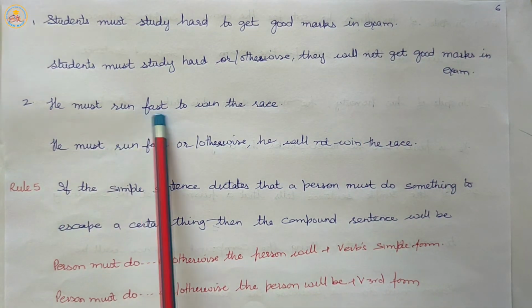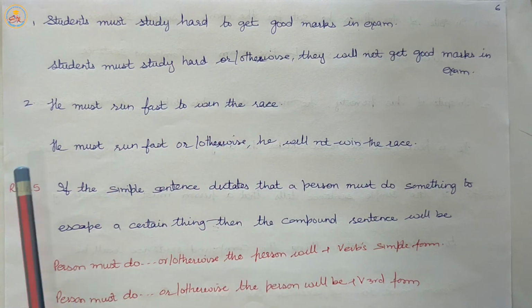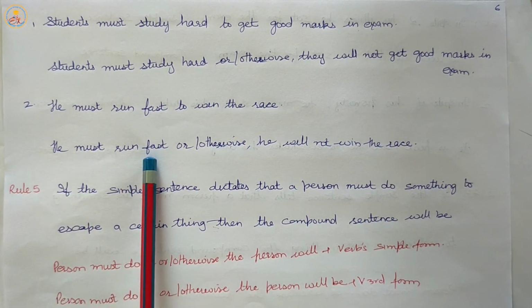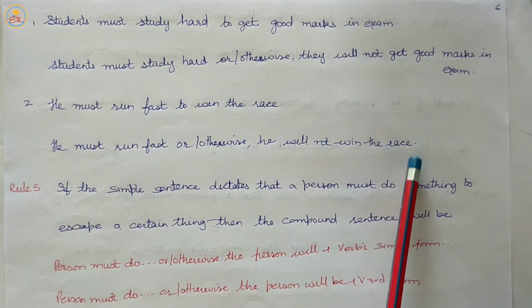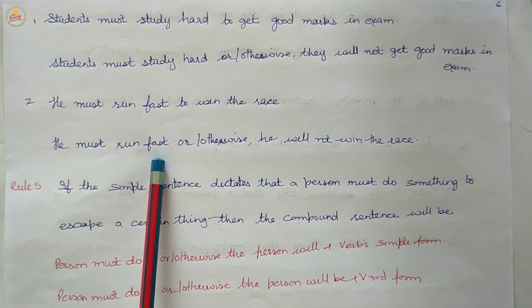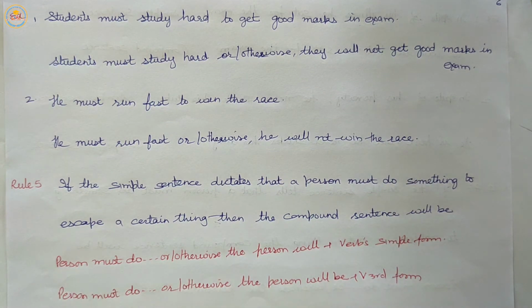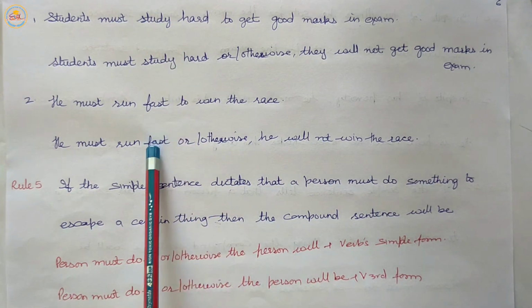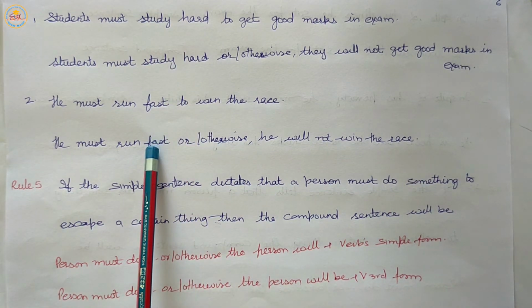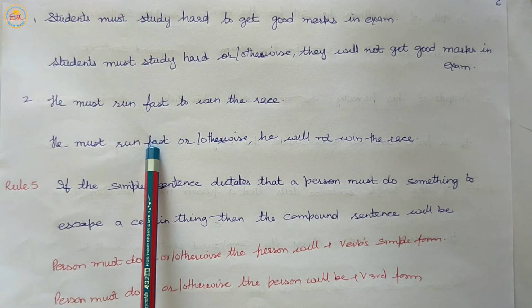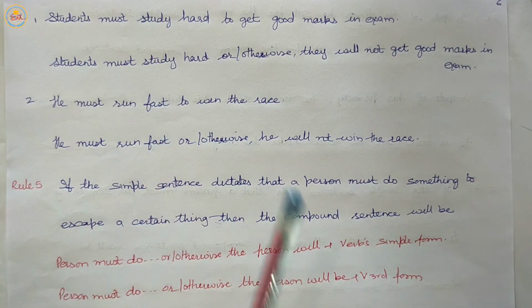He must run fast to win the race. He must run fast or he will not win the race. He must run fast, otherwise he will not win the race. So, with these two examples, you can clearly understand the concept of the fourth rule.